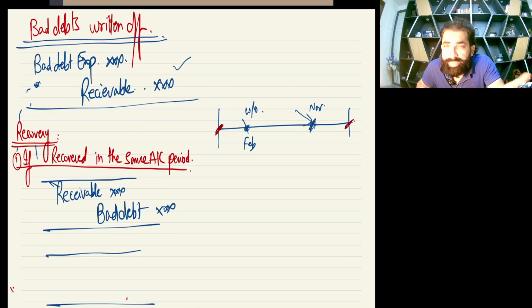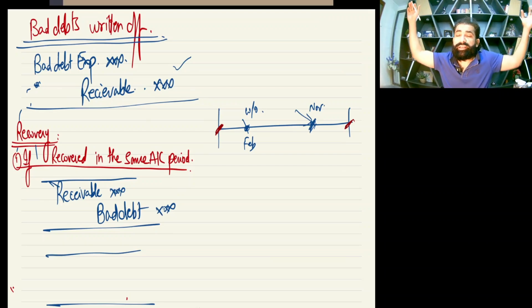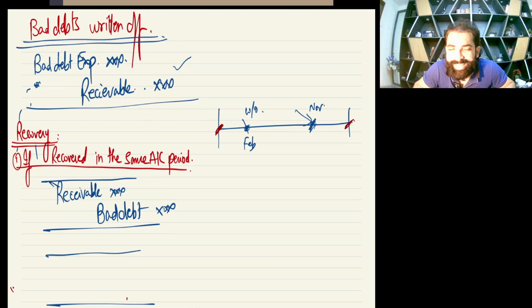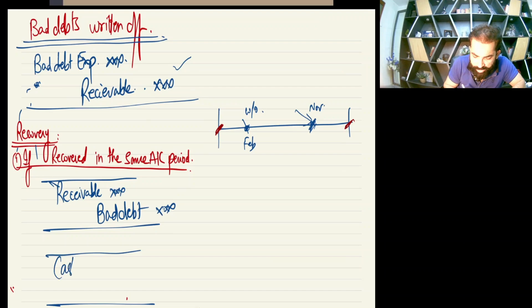See, we debit the debtor, so that means the debtor is alive again in our books. So once your debtor is alive, now this debtor is a normal debtor, and he just brought cash. Whenever any debtor, any receivable brings cash, we make a very simple entry: cash debit and debtor or receivable credit. So the second entry will be cash debit and receivable or debtor credit.